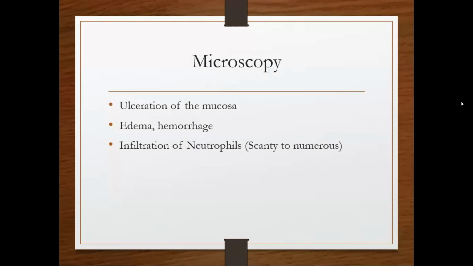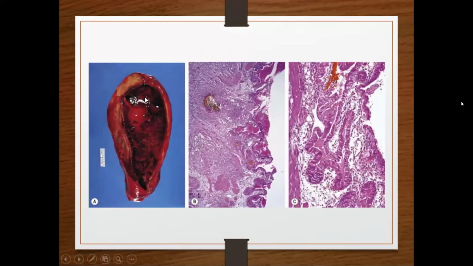In microscopy of acute cholecystitis, it is infiltrated by acute inflammatory cells, which are neutrophils. As the name implies, it is acute inflammation. Similarly, there is edema and hyperemia, and the mucosa may be ulcerated. The neutrophils may be scanty to numerous.